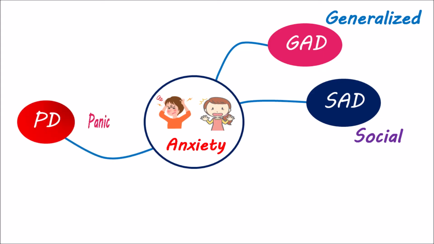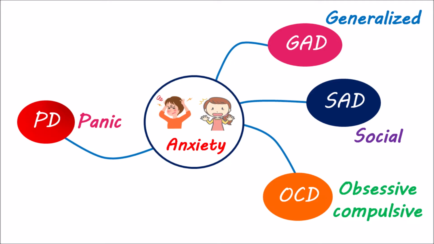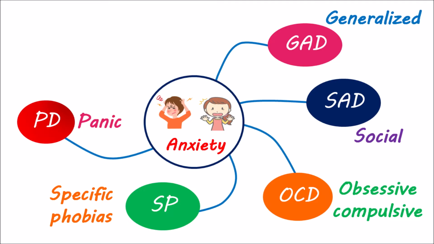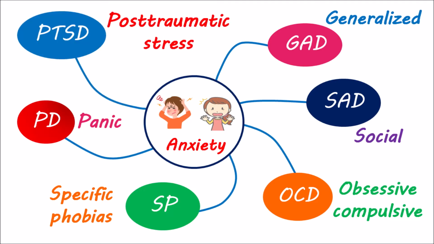Panic disorder is another anxiety disorder characterized by symptoms such as tremor, sweating, and tachycardia. OCD, or Obsessive-Compulsive Disorder, is another type of anxiety disorder where repeated unwanted thoughts and actions may generate anxiety. For example, fear of contamination may cause frequent hand washing in this group of people. Sometimes, a persistent fear of a specific thing, place, or object can be observed and classified as a specific phobia. Finally, PTSD, post-traumatic stress disorder, is another anxiety disorder where the recall of past stressful events induces anxiety.